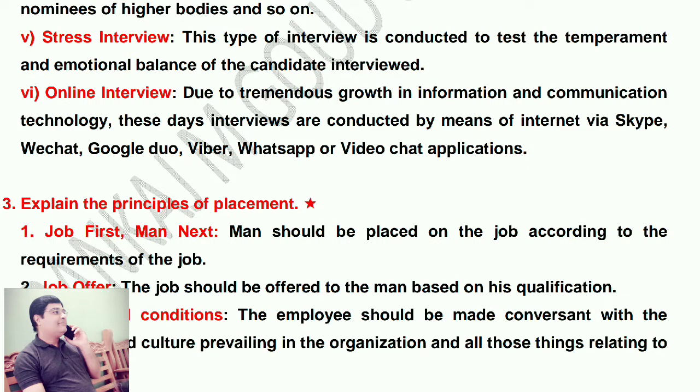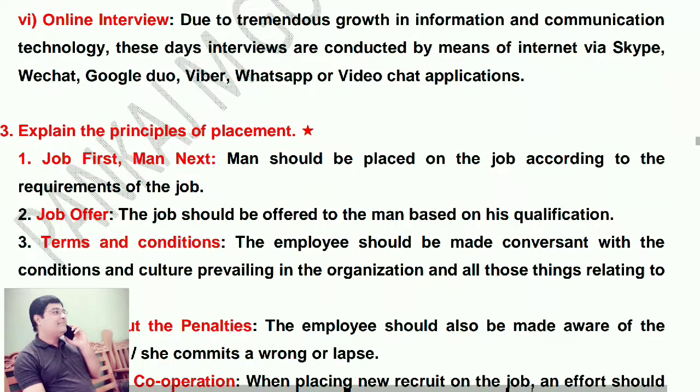Stress interview, already we studied, to know the emotional balance of the person. Online interview. Due to tremendous growth in information and communication technology, these days interviews are conducted by means of the internet via Skype, WeChat, Google Duo, Viber, WhatsApp, or video chat applications.